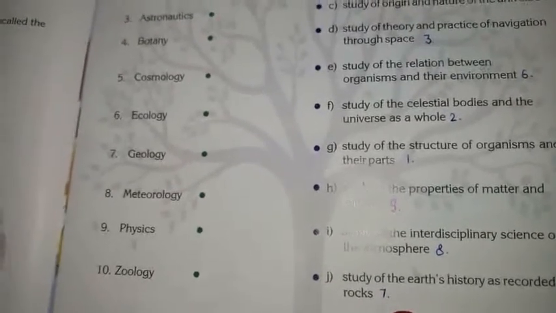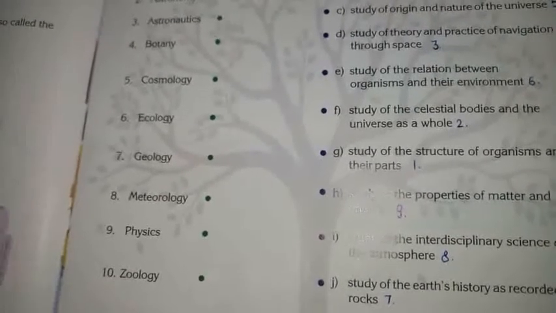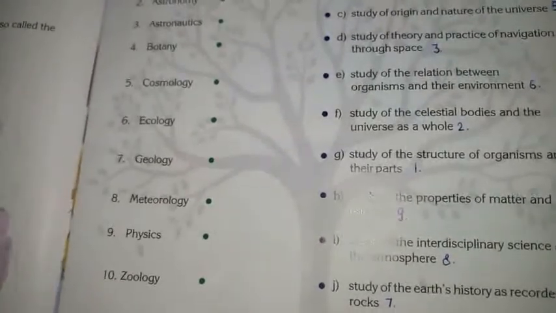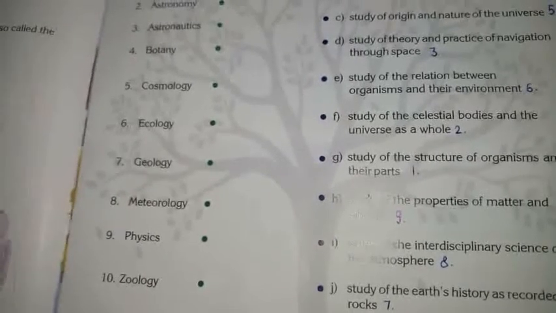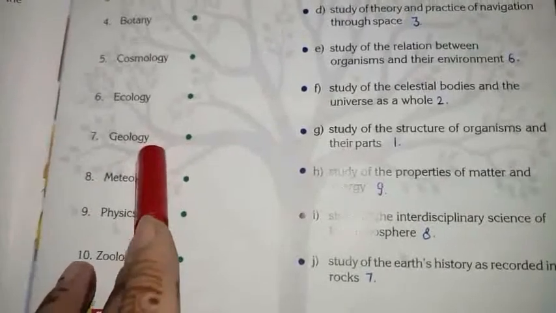This discipline of science also deals with various physical components of Earth and processes such as landslides, floods, volcanic eruptions, earthquakes, etc. Means all the things about Earth we study in the branch of science that is called geology.